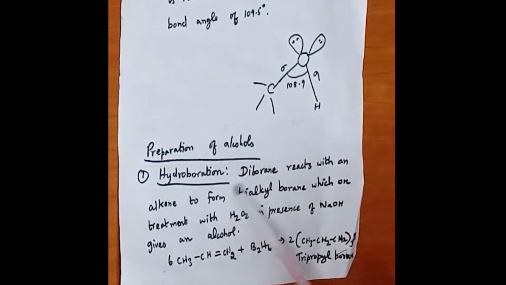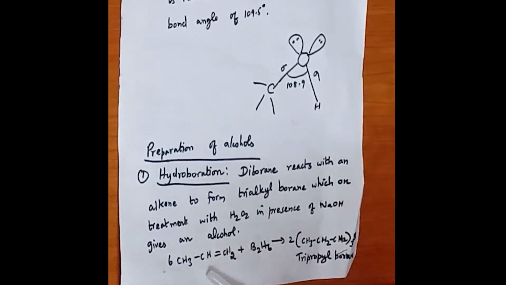Next is the preparation of alcohols. The first preparation is hydroboration. It is an important 2-mark question: write notes on hydroboration, or they may ask what is hydroboration. Diborane reacts with an alkene to form trialkyl borane, which on treatment with hydrogen peroxide in the presence of sodium hydroxide gives alcohol.